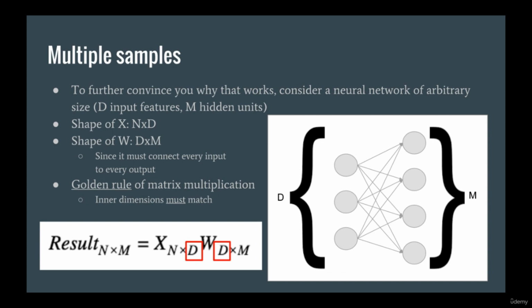To further convince you why this works, let's consider a neural network of arbitrary size. The number of inputs is D, and the number of hidden units is M. Because every input must be connected to every output, W must be of size D by M. If we have n samples, then X must be of size n by D. And remember the golden rule of matrix multiplication: the inner dimensions must match. So the only way for this to be possible is if we multiply X times W. Now the inner dimensions are both D, which makes this valid. The output is of size n by M, which makes sense because we should have an M-size vector for every sample at the hidden layer.